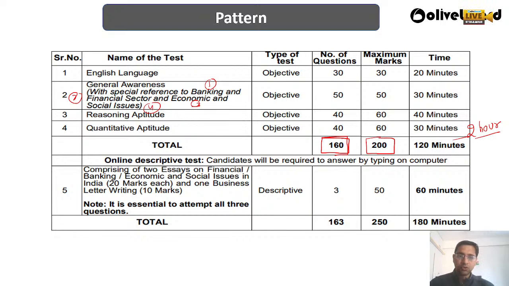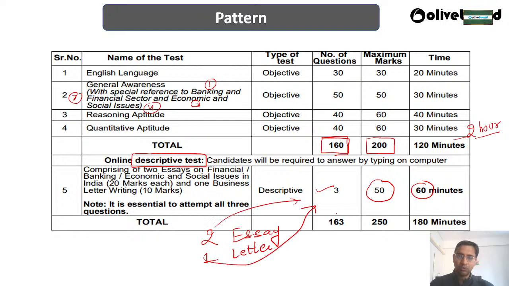After that, once the 2 hours are over, the next section will open, that will be a descriptive test. In the descriptive test, you have 1 hour, that is 60 minutes, to answer two essays and one letter. The maximum marks is 50, and three questions you have to answer from there. So total 163 questions, and 250 is the maximum marks, and 3 hours or 180 minutes is the maximum time that you will get to solve this paper. Okay, so this was the paper pattern. They have already given the notification, and all the things have come like that.